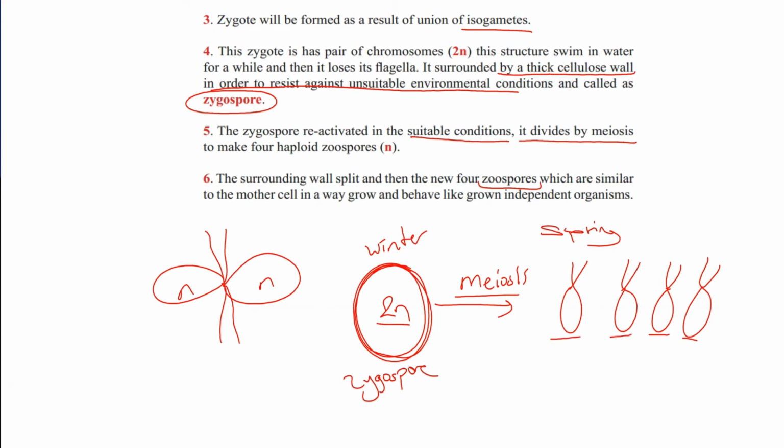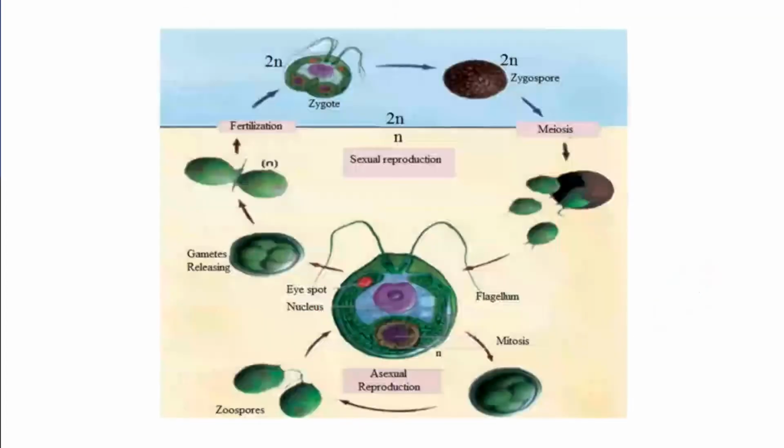So if these newly formed individuals fertilize one another, we call them isogametes, but if they directly grow into new mature Chlamydomonas, they are zoospores. Zoospores for asexual, isogametes for sexual reproduction. We can see this in the picture too.